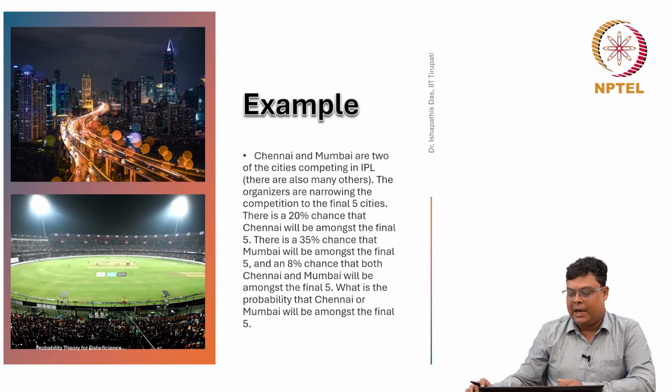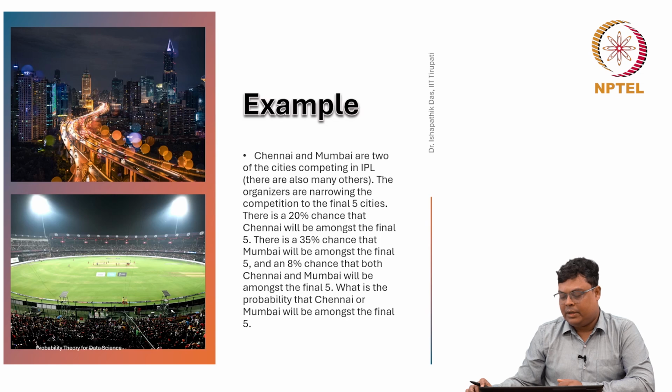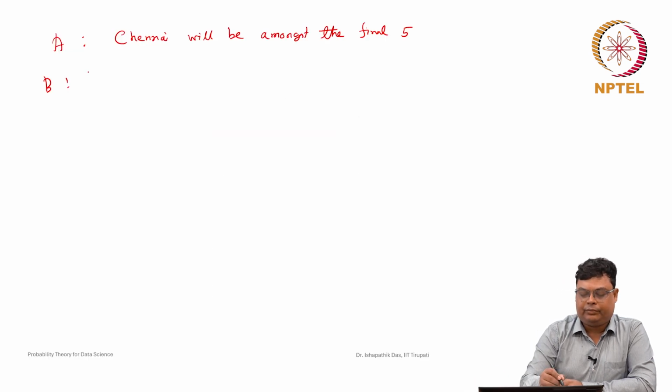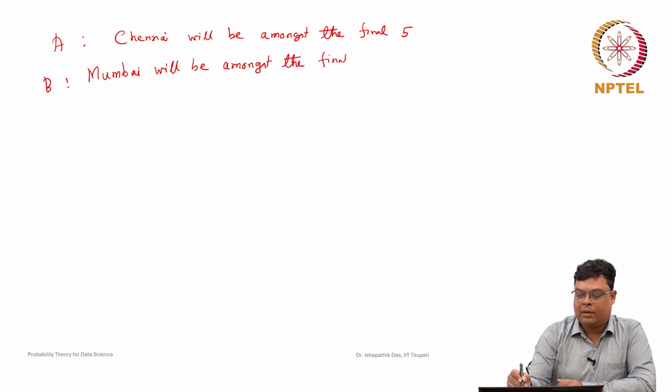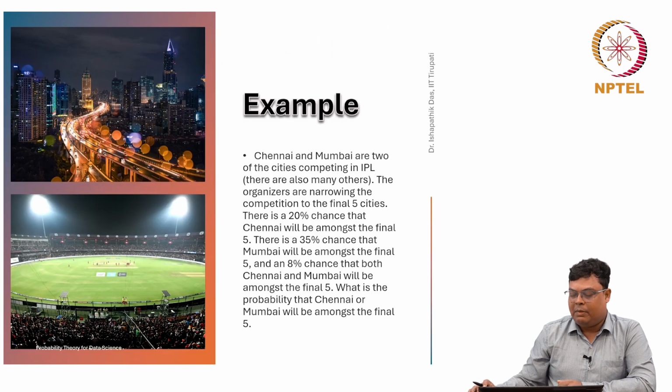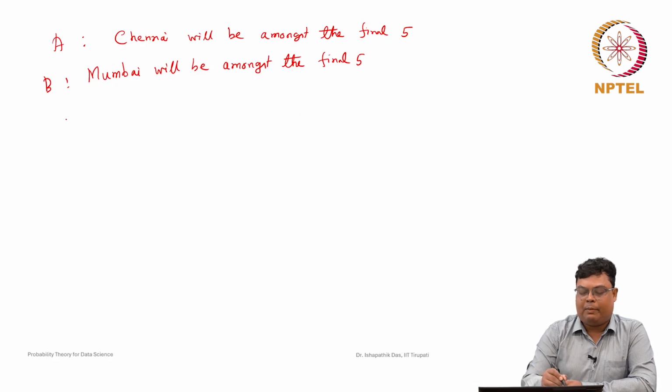B is the event Mumbai will be amongst the final 5. Then, according to the given problem, what is the probability of A?